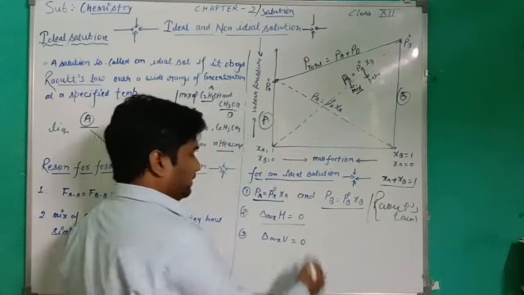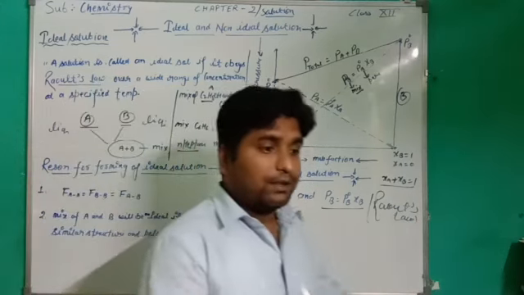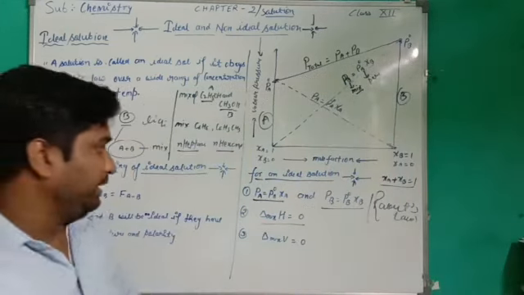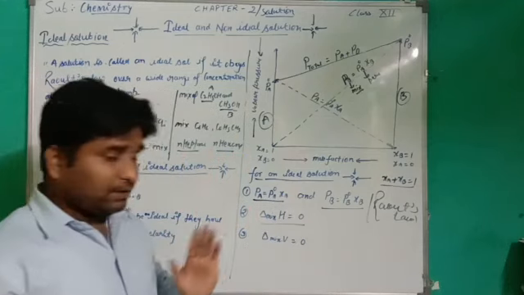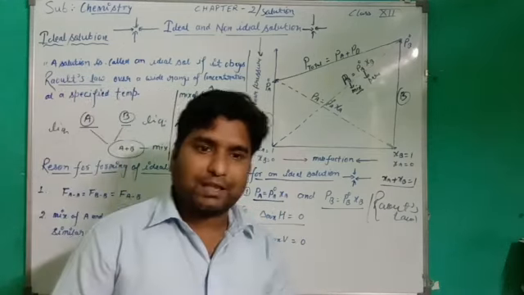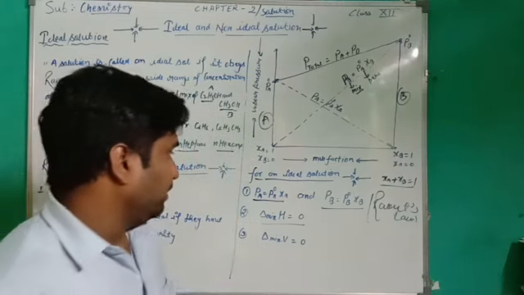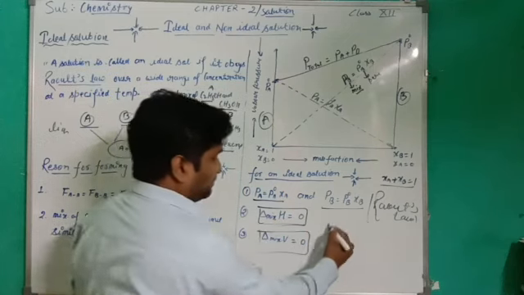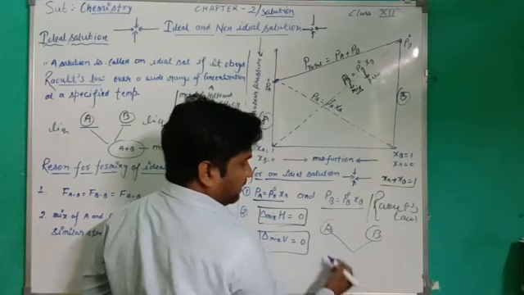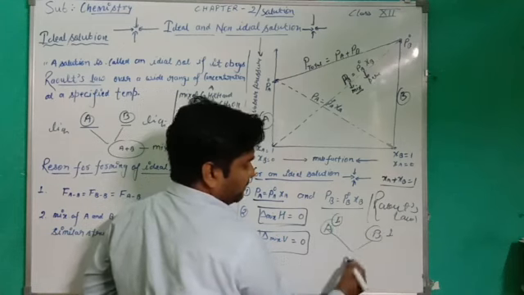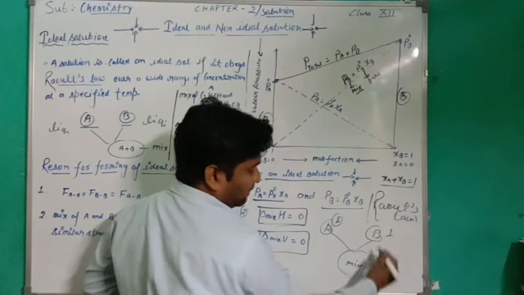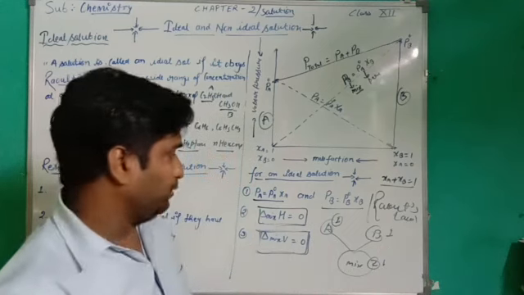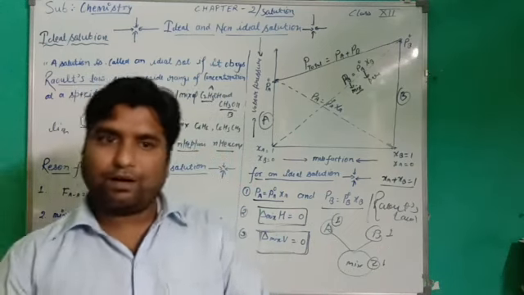Now there is no change in heat. That means the mixing should be neither exothermic nor endothermic, so no energy is released from the mixture and no energy is absorbed. That means delta H should be 0. Suppose A and B are mixed together, 1 liter of one and 1 liter of the other, so the overall mixture is 1 plus 1 equals 2 liters. So the overall change in volume should be 0. This is the condition of an ideal solution.